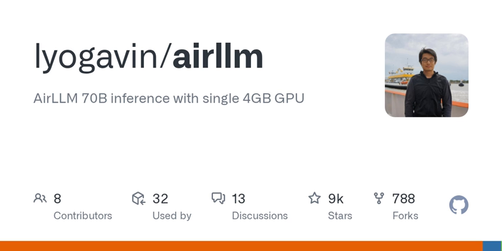So did you see that AirLLM can run 70B models on just a 4 GB GPU? I mean, how is that even possible? Right? It's wild. They optimize memory usage without any of the traditional methods like quantization or distillation. Exactly, but it makes me wonder about the trade-offs. Is there any performance loss when they do this?